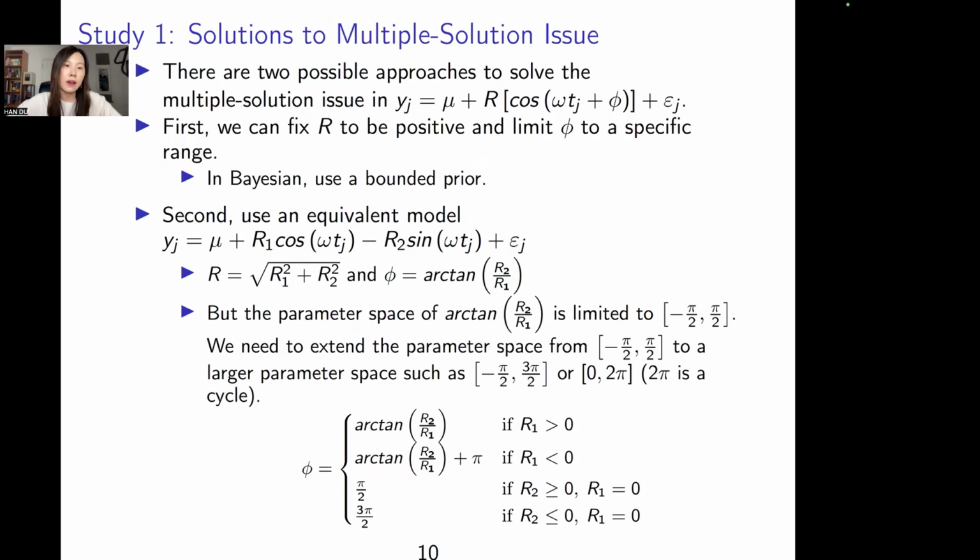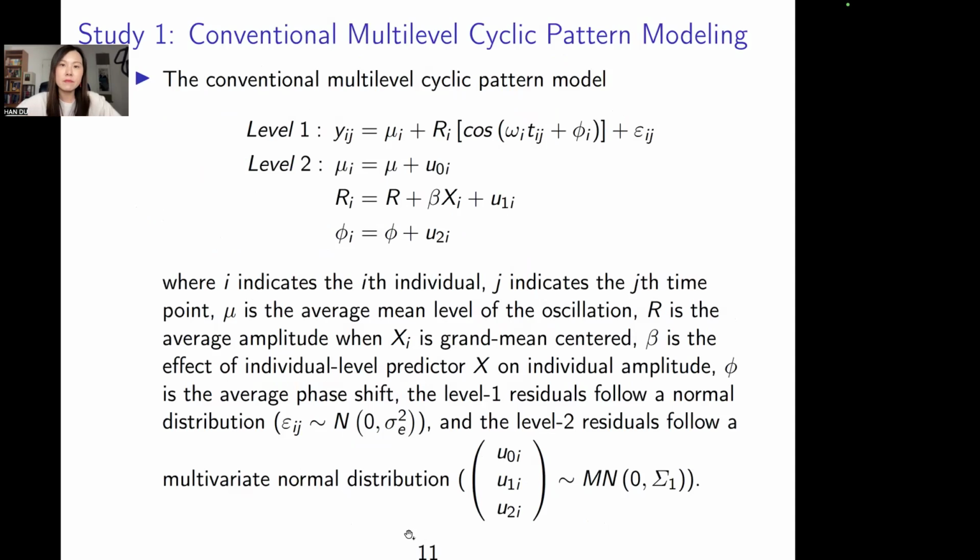And we also have to pay attention to the parameter space of arctangent. The parameter space is very narrow, so we have to extend the parameter space back to a 2 pi space, and we use some function to link it back.